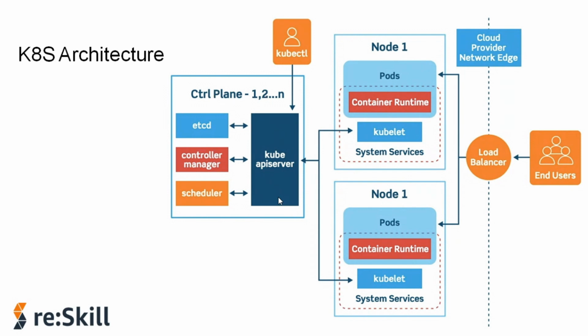Another process which is running on the master node is the controller manager, which keeps an overview of what is happening in the cluster, like if a container died or needs to be repaired, etc. And then we have another process, which is the scheduler. The scheduler is responsible for scheduling the containers on different nodes based on resource availability.